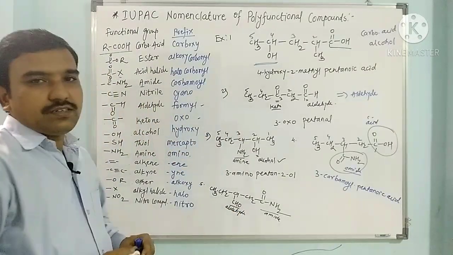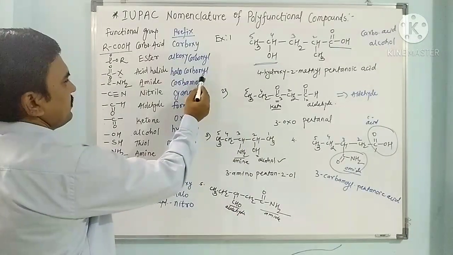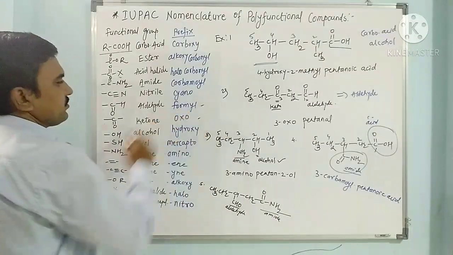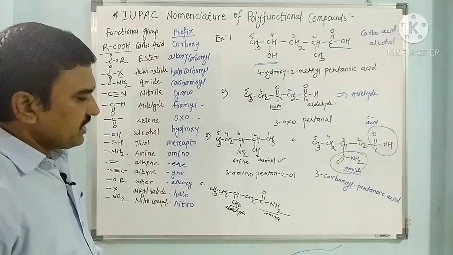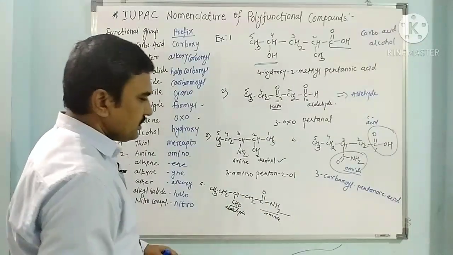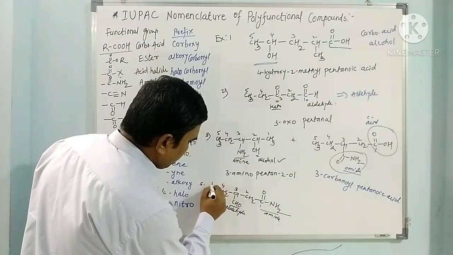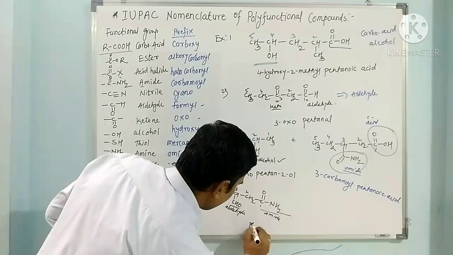So which comes first in priority order? Amide. This is the amide and this is the aldehyde. The aldehyde comes later than the amide, so the main functional group of the compound is amide. See the numbering 1, 2, 3, 4, 5. If 5 carbons are there, it is called pentanamide.